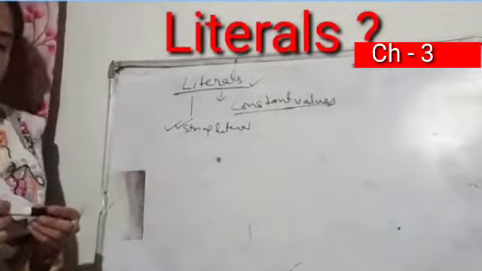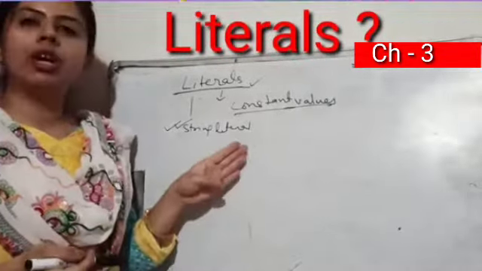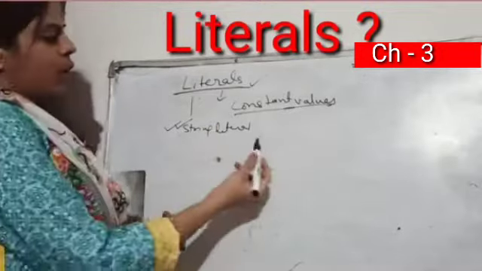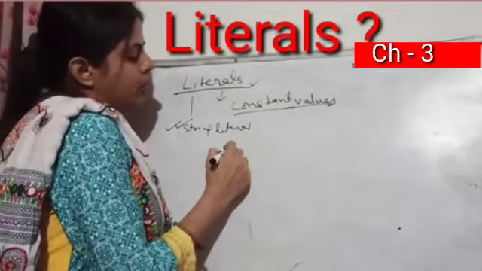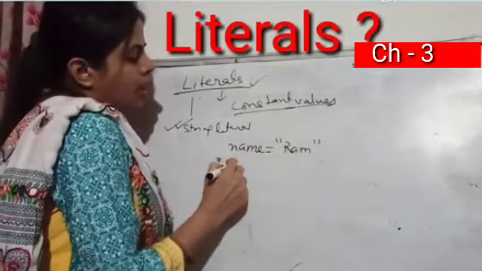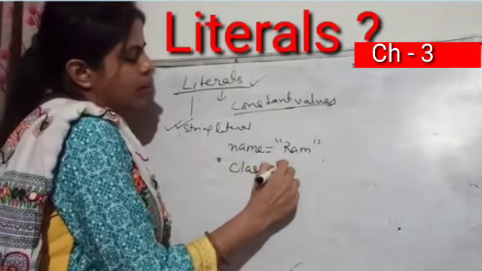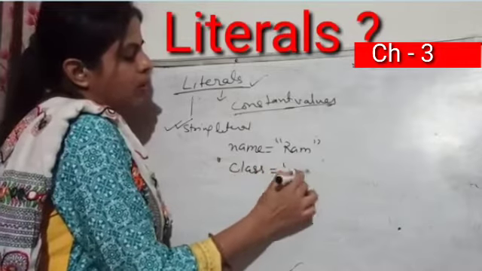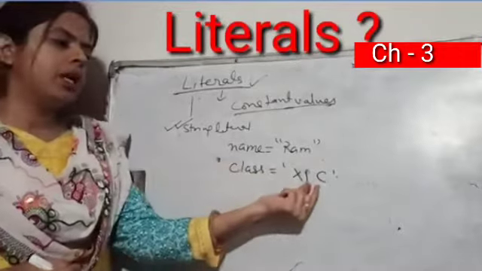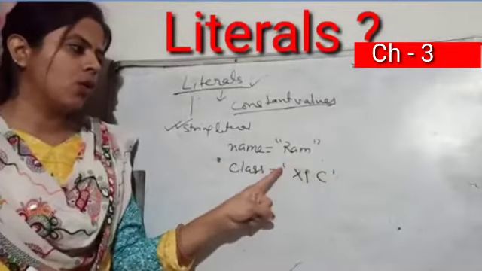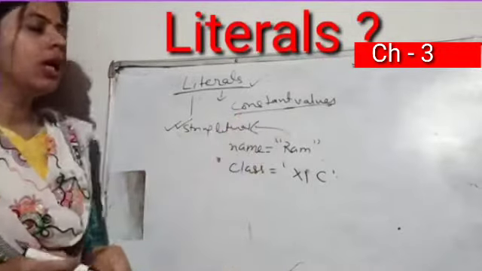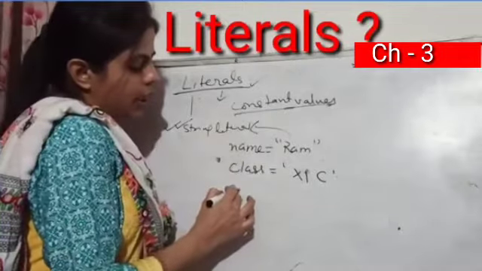Now the constant values which you define inside the program, those which are enclosed in single or double quotes, can be called string literals. So this is one of the examples you can see here. Suppose I have written name is equal to Ram, class is equal to 11C. Okay. So any particular string which is enclosed in single quotes or double quotes will be called a string literal.